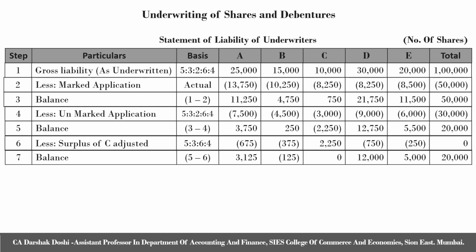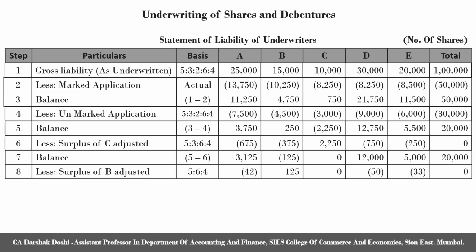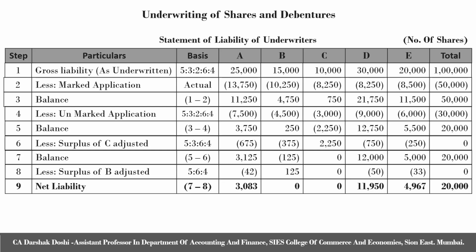Hence, now finding out the ratio between A, D and E comes to 5 is to 6 is to 4. So a surplus of 125 shares will be distributed between A, D and E in the ratio of 5, 6 and 4, which comes to 42 shares, 50 shares and 33 shares. Next is to find out the balance. As none of the balances are negative, we write it down as net liability.